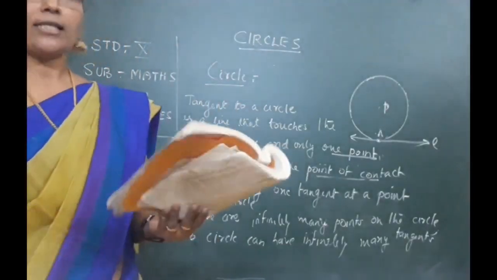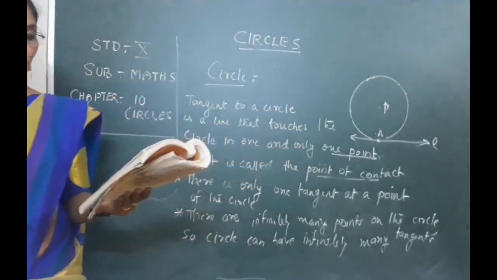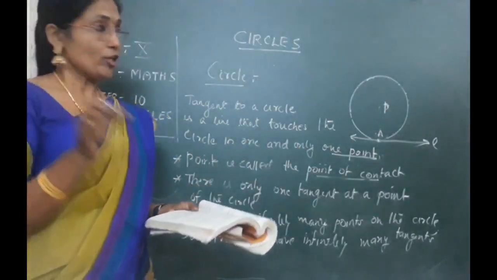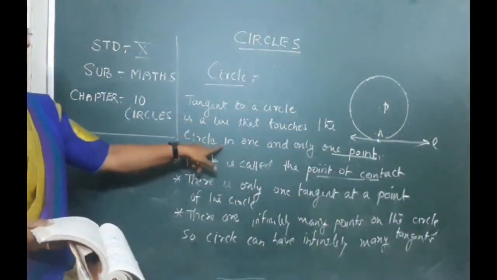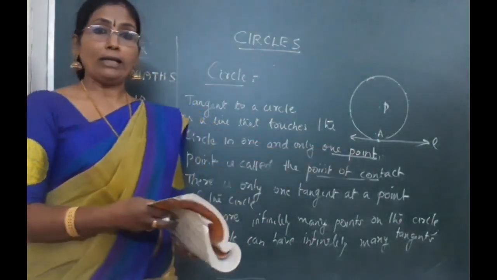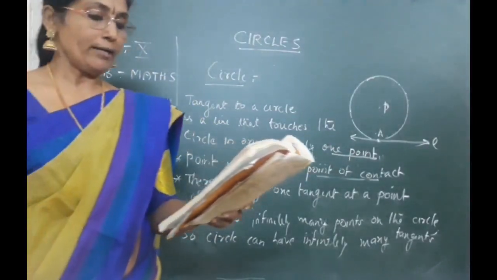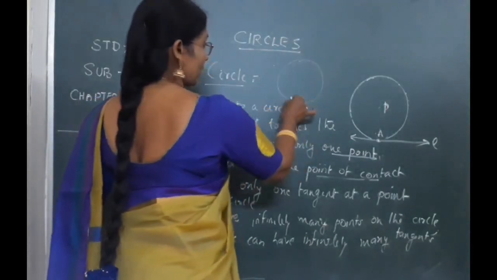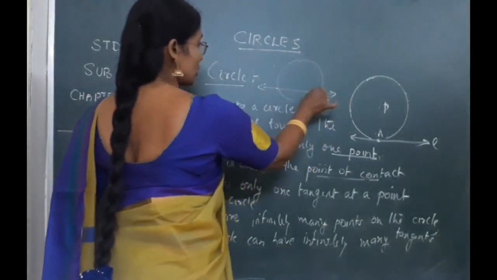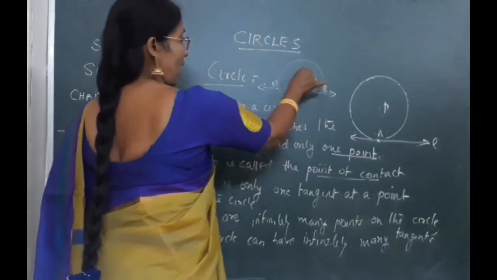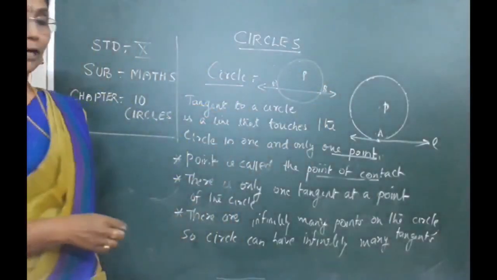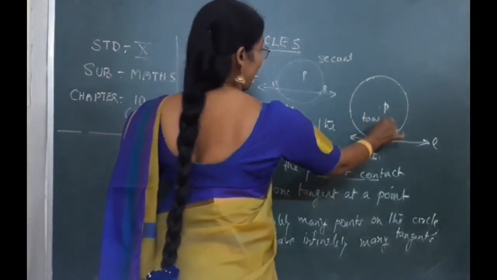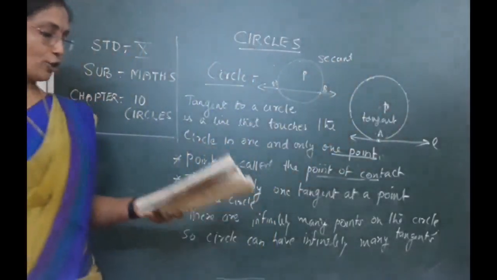Now, our second question, a fill in the blanks is given: a tangent to a circle intersects the circle at dash point. So, what will you say? Already we have written that a tangent will intersect the circle in how many points? One and only one point. But the second one is a line intersecting a circle in two points. That means a circle is drawn and a line is drawn which is intersecting the circle in two points. And what will be the name of this line? I already mentioned to you that it is called a secant. This is a tangent and this is a secant. Okay, secant of the circle.